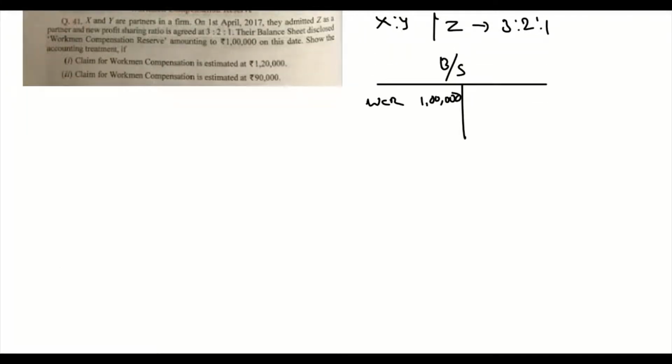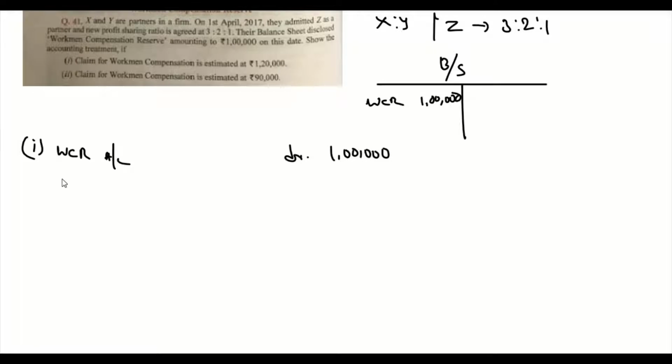So if there is a claim, what will be the journal entry? Either way we will have to write off the workmen compensation reserve fund. So workmen compensation reserve fund account will be debited for 1 lakh rupees. Here the claim is for 1,20,000. We have only a workmen compensation reserve fund of 1 lakh and the claim is 1,20,000.